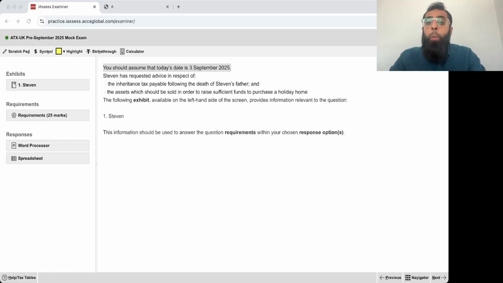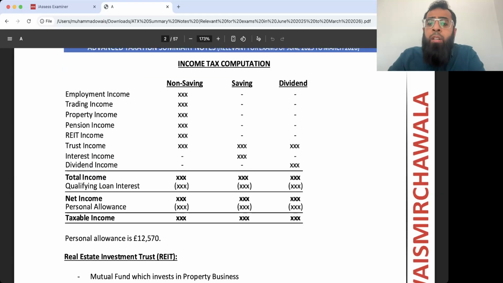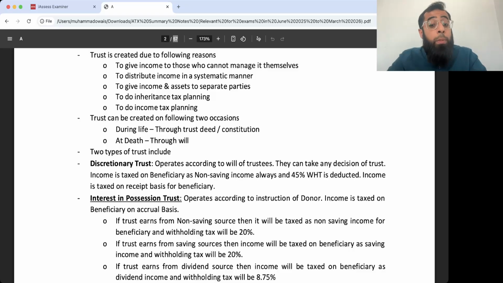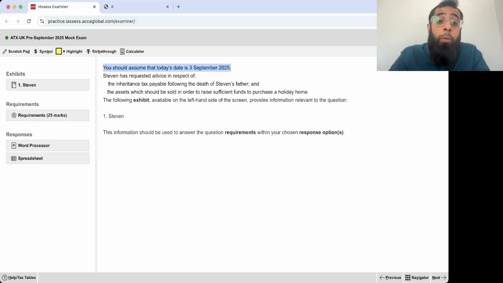Along with the discussion of this question, we will also be looking at the relevant rules through my summary notes, which is a life-saving document at the finalization phase of your exam preparation. In these summary notes, I have summarized the entire course of advanced taxation in just 57 pages. You can search any topic within these summary notes and that will be a great help for you. For example, if you want to refer to rollover relief, you just write rollover and you will reach the relevant topic. So it's a great document and it will be really helpful for you in the finalization days of your examination.